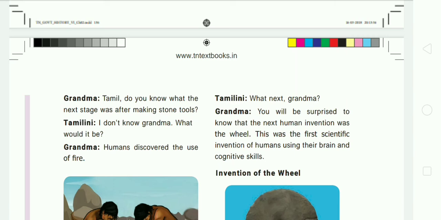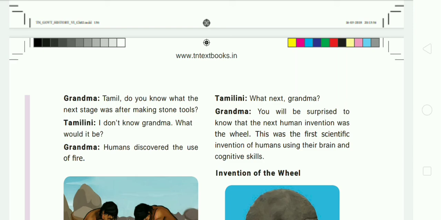So in this session we have learned about hunting and gathering, then about the stone tools which were used by our Homo sapiens. In the next class we can learn about the ancient rock paintings and about the use of fire, pot making, and the invention of the wheel. We will see these topics in our next class.